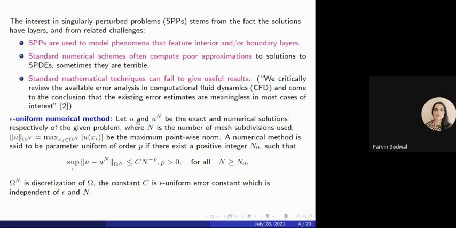So suppose U is our exact solution and U^N is a numerical solution, where this capital N is the number of mesh subdivisions used, and this is the expression for the maximum pointwise error. Then any numerical scheme is said to be parameter uniform of order p if there exists a positive integer N0 such that, taking the supremum over epsilon, the norm of the difference between exact value and approximate value will be less than or equal to C N^(-p), where omega^N is the discretization of omega and C is the epsilon-uniform error constant, which is independent of epsilon and N.